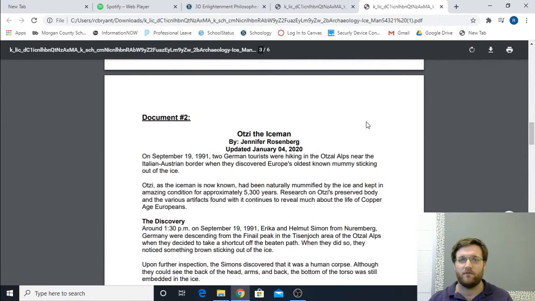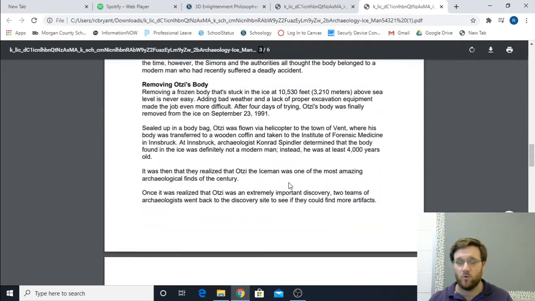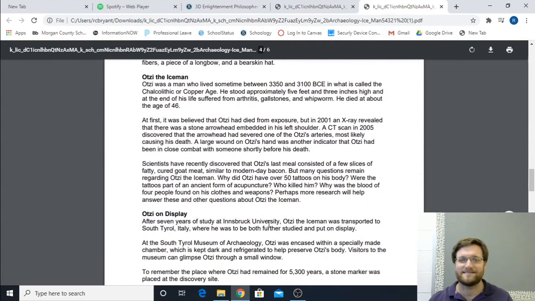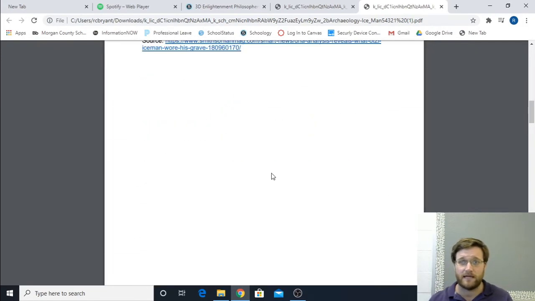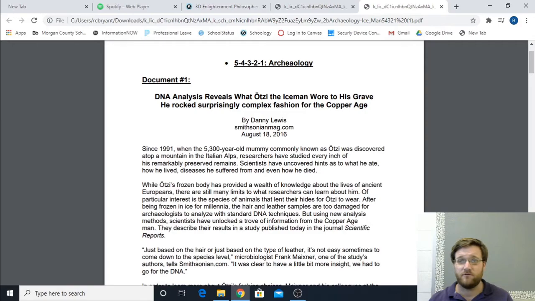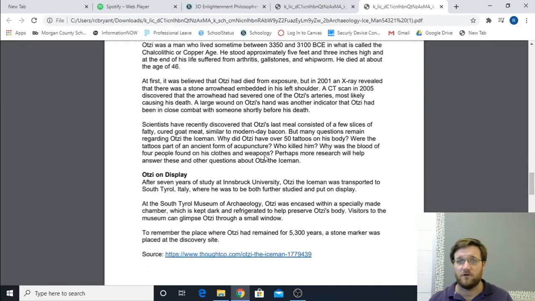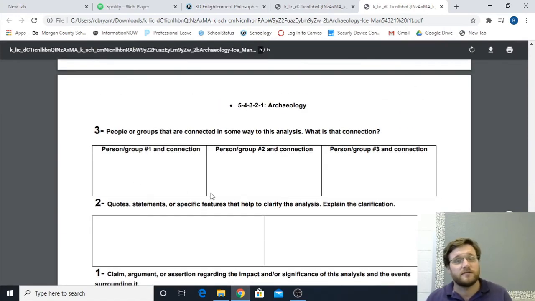If we click back on the others, yes, because they were German scientists. The German tourist discovered him, and the scientists were the ones that examined the body. He had 7 years of study at Innsbruck University. He was then transported to South Tyrol, Italy, where he was further studied. So maybe I could say the scientist who studied the body, the tourist who discovered him. There are a few different options in here. What you have to do is pick one of those and tell me just how it's related to the main thing.